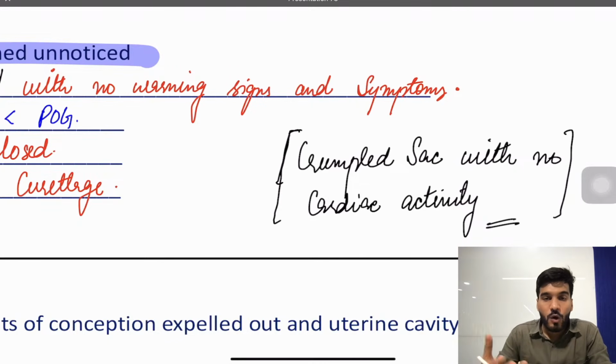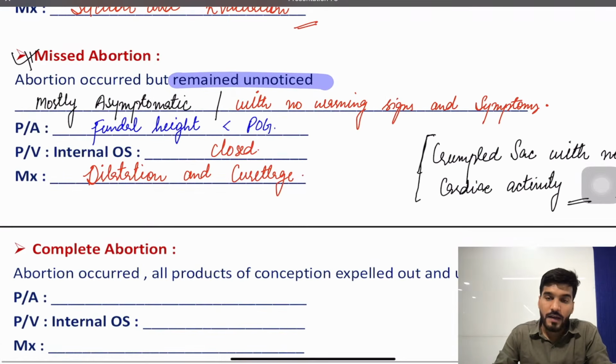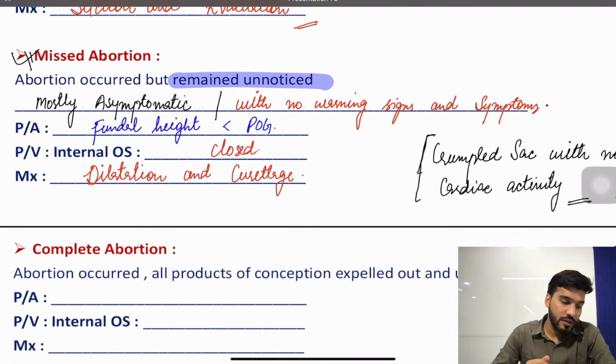Now, os is closed, so we'll go for dilatation and curettage. Is that clear? It's a crumpled sac. That's why the fundal height is not equal to or more than the period of gestation. It's not going beyond that stage.